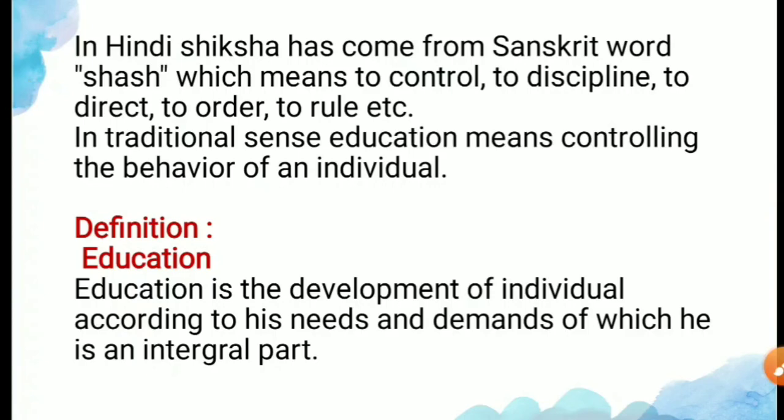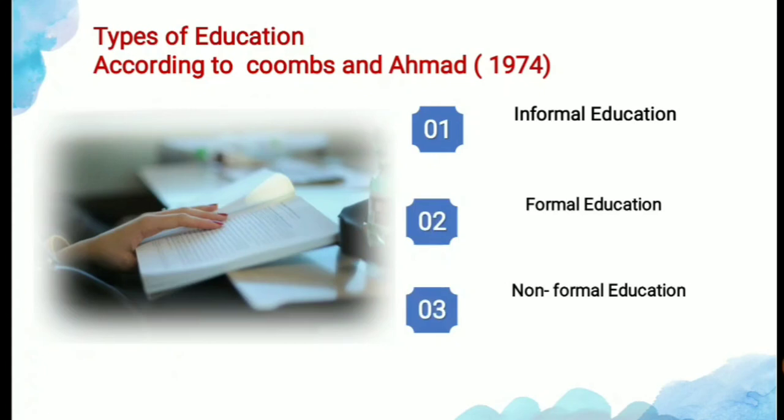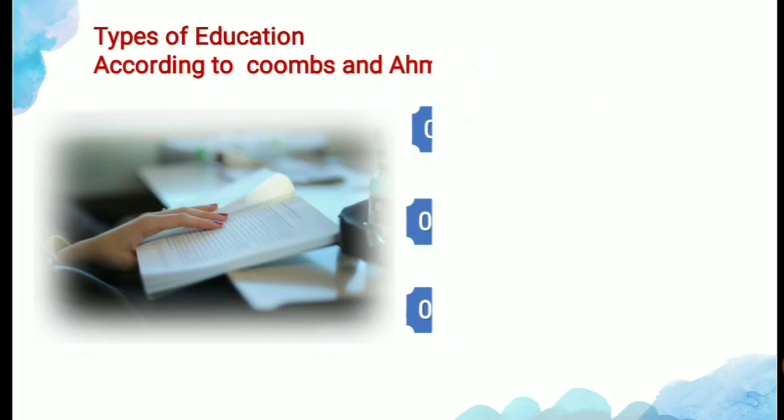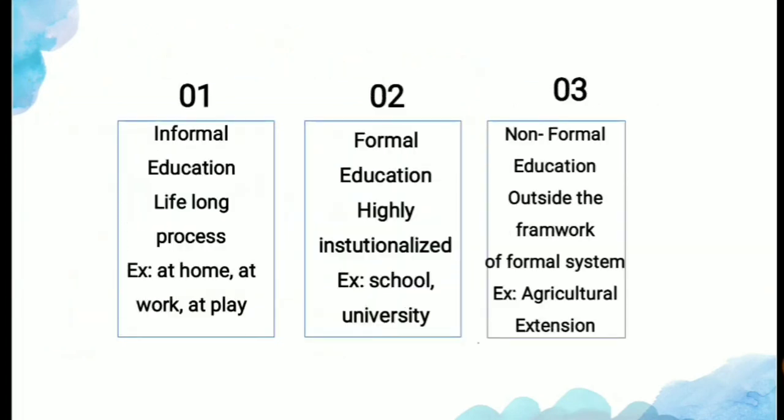Then we move towards the next slide, the types of education. There are three types of education: informal education, formal education, and non-formal education. Each of these types of education is different from the others. According to Combs and Ahmed in 1974, they have described the differences between these three types. We are going to learn one by one what informal, formal, and non-formal education are. First of all, what is informal education?